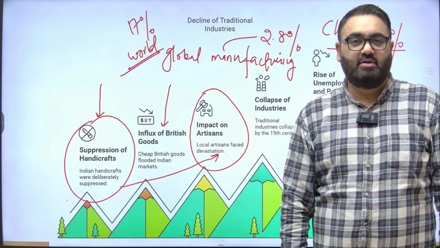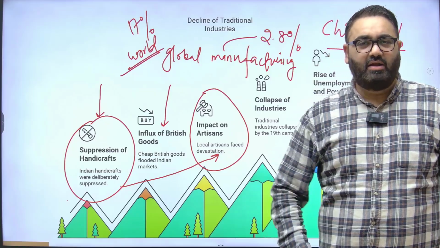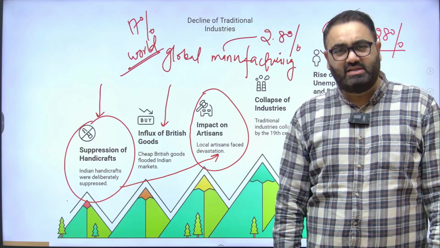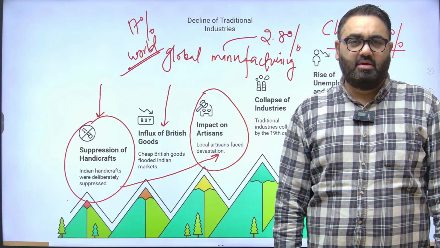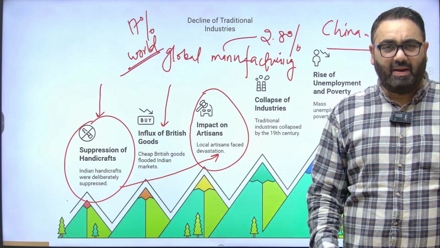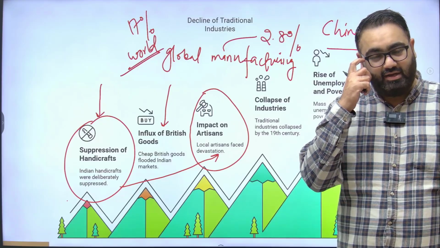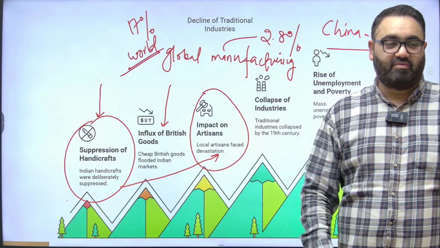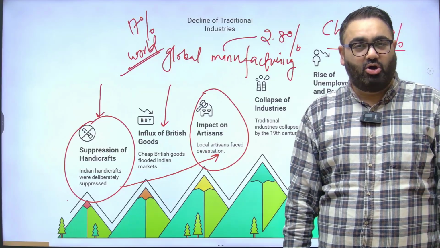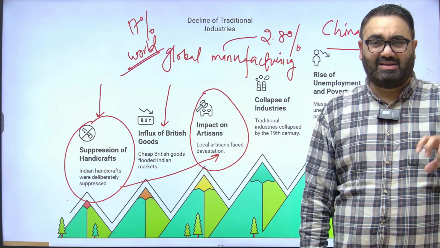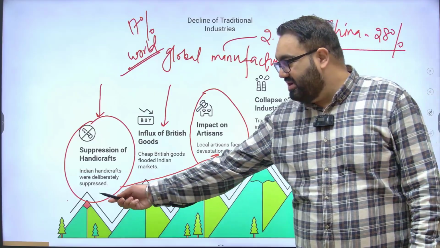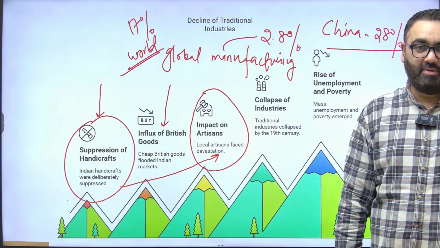Apart from that, the artisans had a negative impact because their handicrafts were not as valued as they were earlier. When the British arrived, the last big dynasty that we had were the Mughals. In the Mughal dynasty, especially before Aurangzeb, most of these rulers did give patronage to different types of artists, depending upon their preferences. Those artists were actually given a lot of preference. However, when the British were here, they made sure that the artists were suppressed and didn't get their deserved due, because their handicraft was never as much in demand as it should have been.